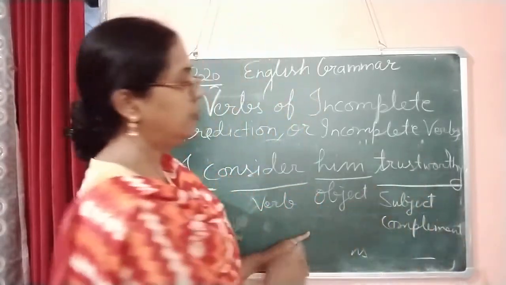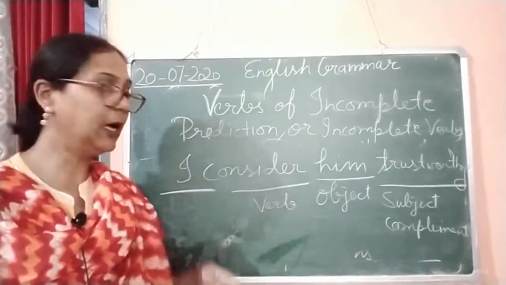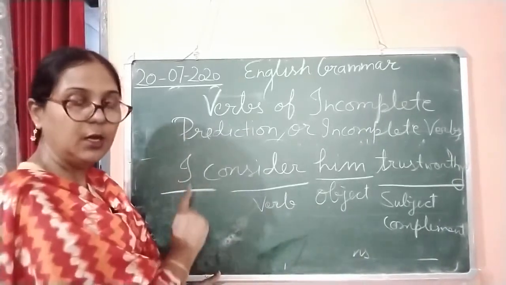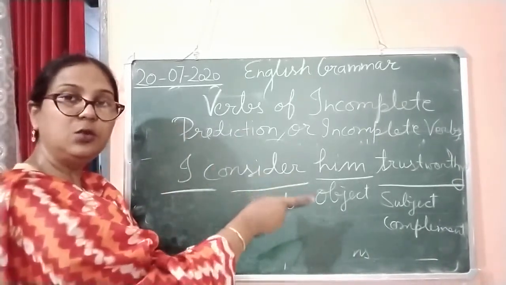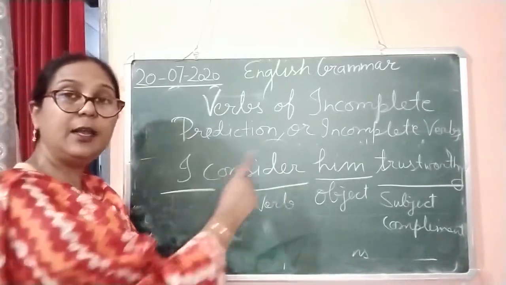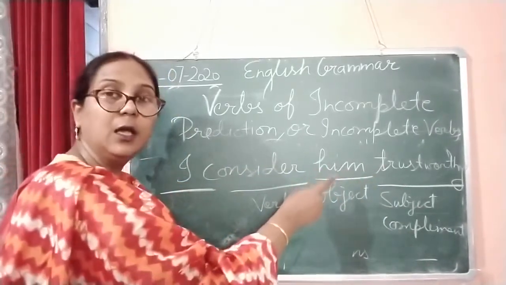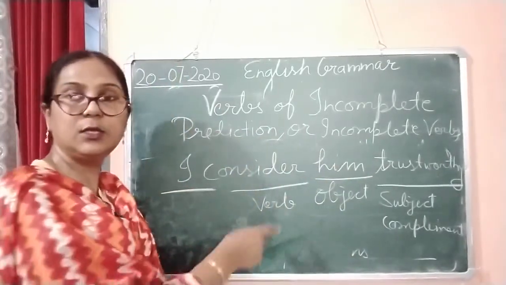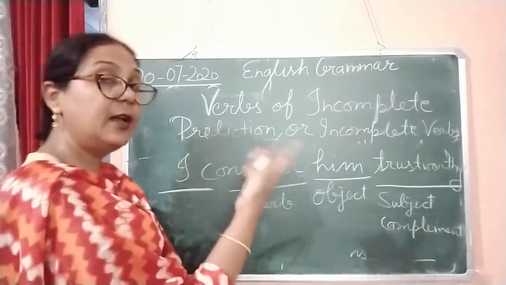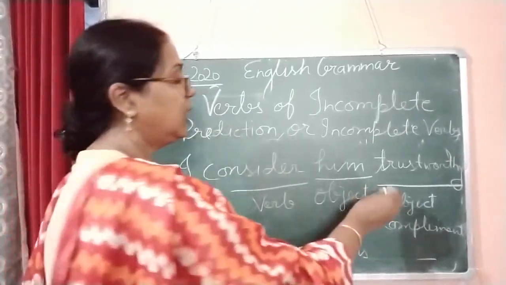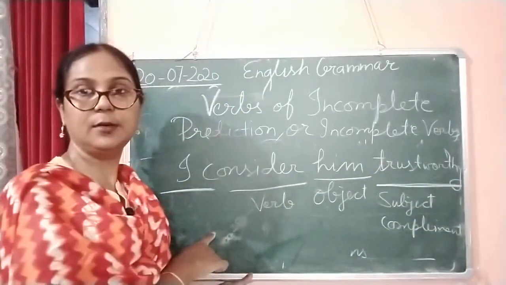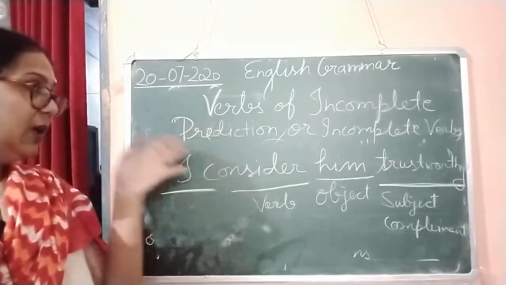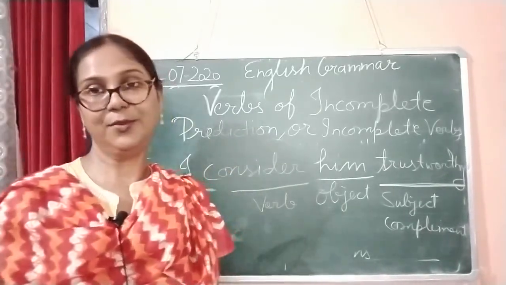If I write only 'I consider him', there is no complete sense, because trustworthy is used here for him, to complete the sense about this person. So trustworthy is the subject complement. This way we can understand what the subject complement is in the incomplete predication or incomplete verbs.